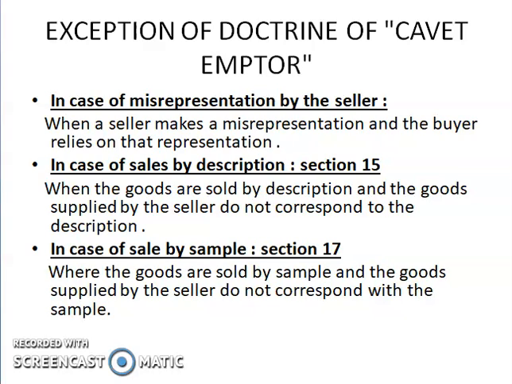Now there are some exceptions to the doctrine of caveat emptor, in case of misrepresentation by the seller. The seller makes a misrepresentation and the buyer relies on that representation. There is an exception. In such a situation, the buyer will not be responsible. Suppose we take the example of a car. If the seller is selling an old car by painting it as new to the buyer and there is some problem, in such a situation the buyer can repudiate the contract and claim for the damage.